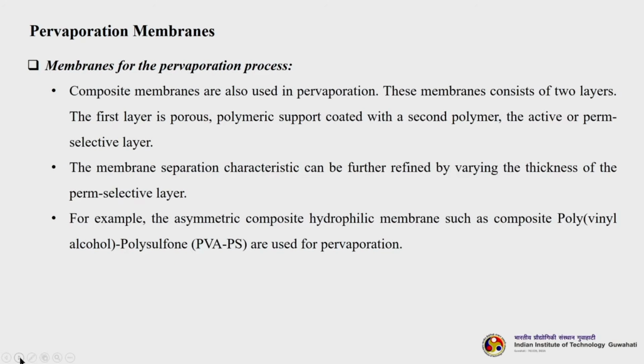Composite membranes are nowadays gaining a lot of attention. These membranes consist of two layers. The first layer is a porous polymeric support coated with a second polymer, the active or perm-selective layer. The membrane separation characteristic can be further refined by varying the thickness of the perm-selective layer. For example, asymmetric composite hydrophilic membranes such as composite polyvinyl alcohol polysulfone are used for pervaporation.